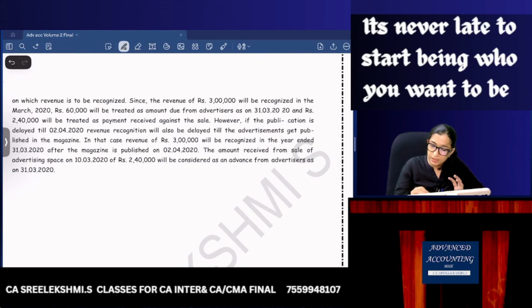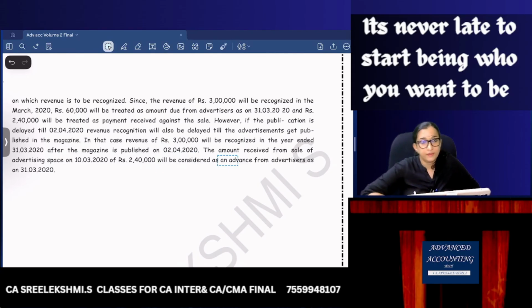So see this part. However, if the publication is delayed, revenue recognition also will be delayed because my contract is not complete. In that case, revenue of 3 lakhs will not be recognized and will be recognized only after the magazine is published. So the amount received, 2,40,000, which you received earlier, will be considered as an advance from advertisers. Are you clear?